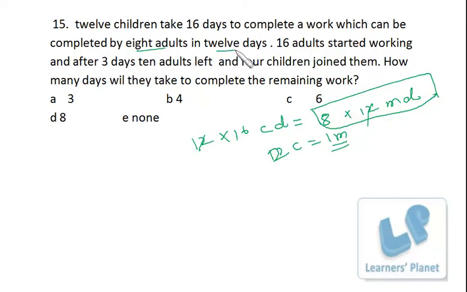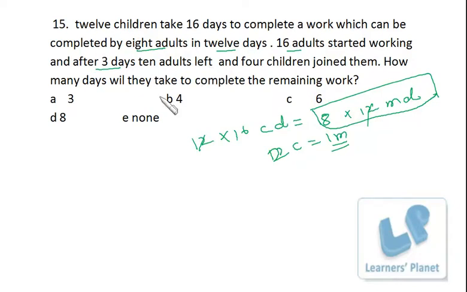See, 8 adults take 12 days to complete the work. 8 adults 12 days. If adults double, that means days will be half. So for 8 adults 12 days, 16 adults 6 days. So 16 adults can do the entire work in 6 days. That means in 3 days they have already done 50% of the work, right? So by the time 10 adults left, 50% of the work was already done. Now we have to do just 50% of the work.